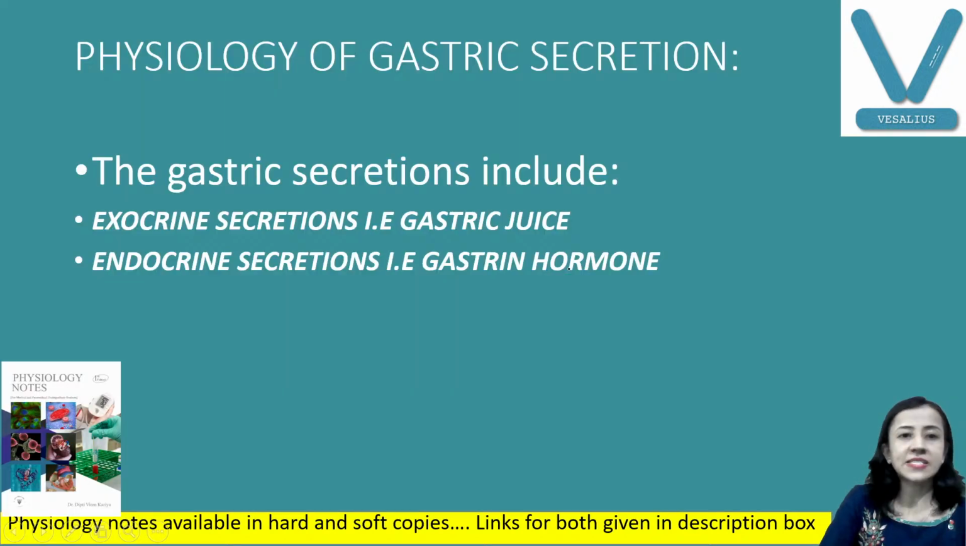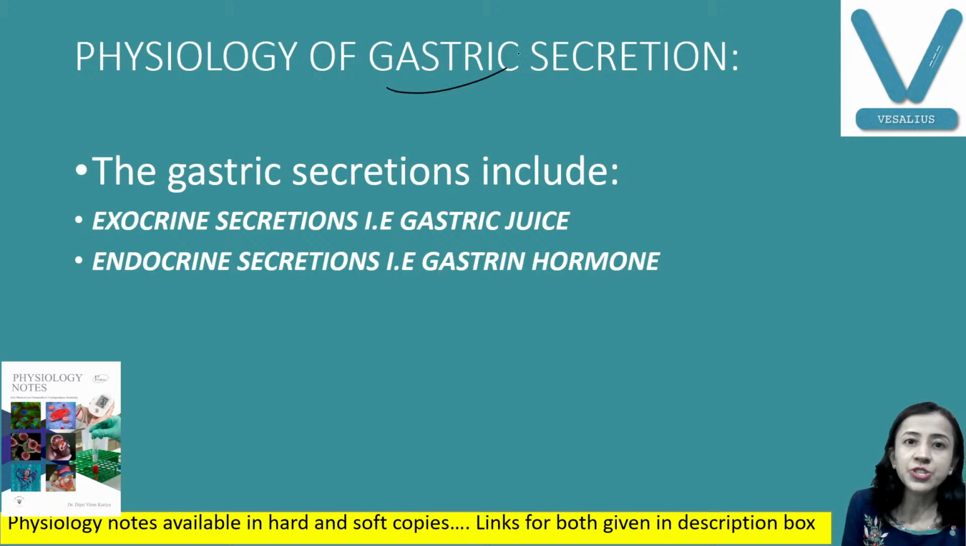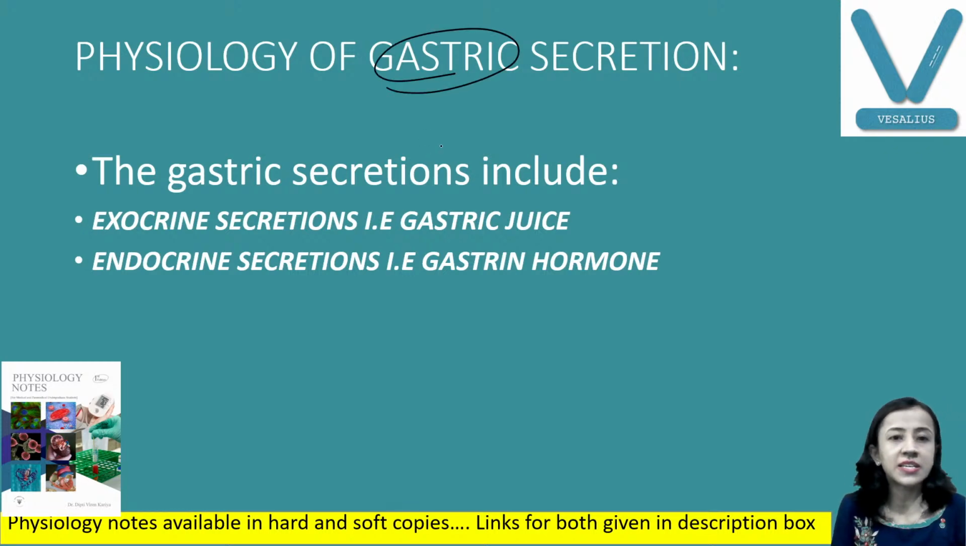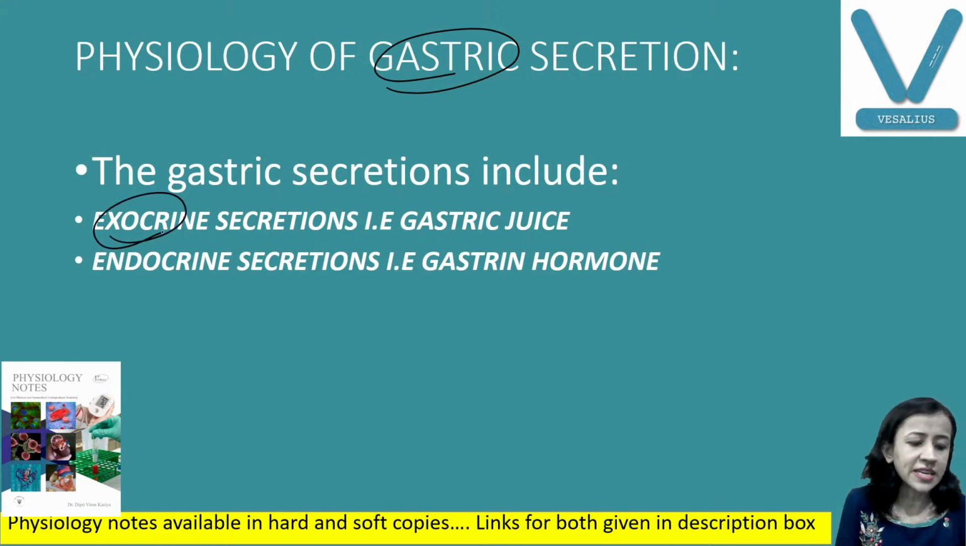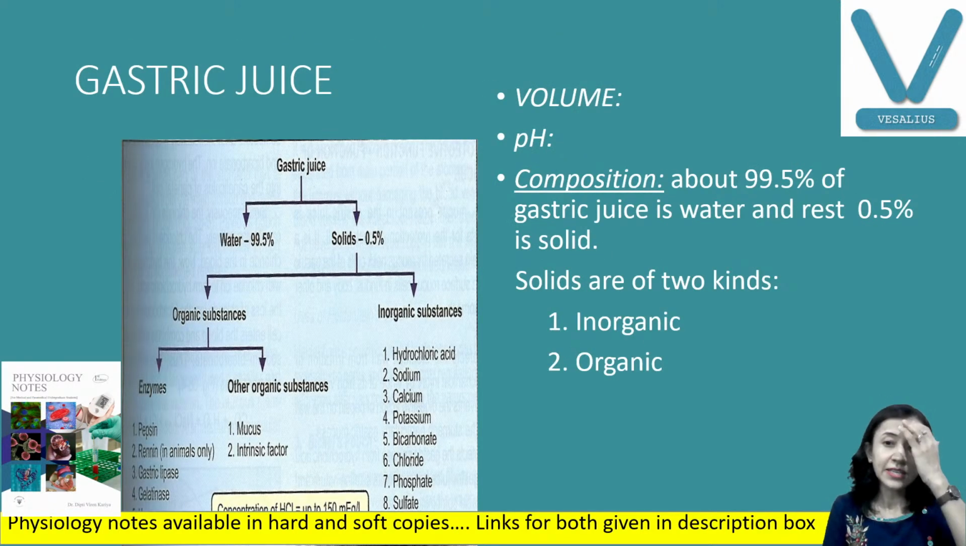Okay, now let us start today's topic, that is physiology of gastric secretion. Gastric secretion is the secretion of the stomach. It includes two things: one is the secretion of the exocrine gland, and the second is the secretion of the endocrine gland. Exocrine is the gastric juice, and endocrine is the gastrin hormone. Now let us discuss gastric juice secretion.